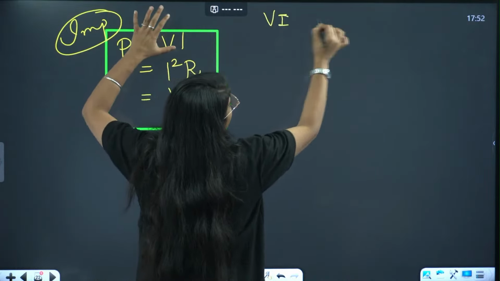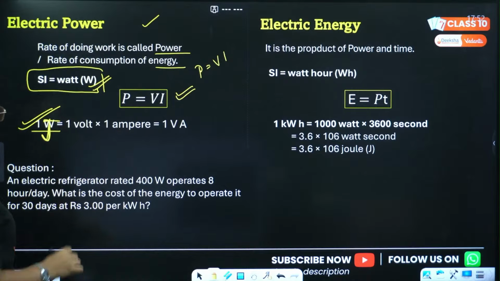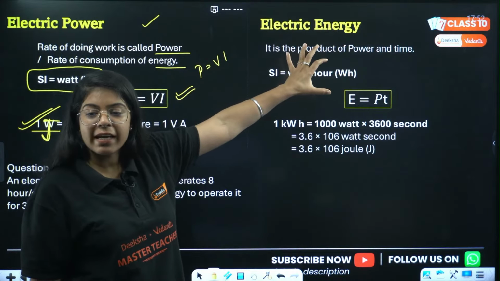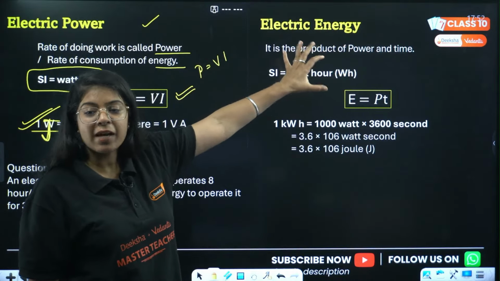ठीक है. हाँ, next slide दिखाती हूँ, ये रहा. ठीक है. So 1 watt, 1 work done. Work done is joules. So 1 joule equals to 1 volt into 1 ampere. Done. Now we are moving on to electrical energy. Yes, I square RT is heat. Very good. So, देखो, power was rate of consumption of energy. So energy will be what? Product of power into time. Done.